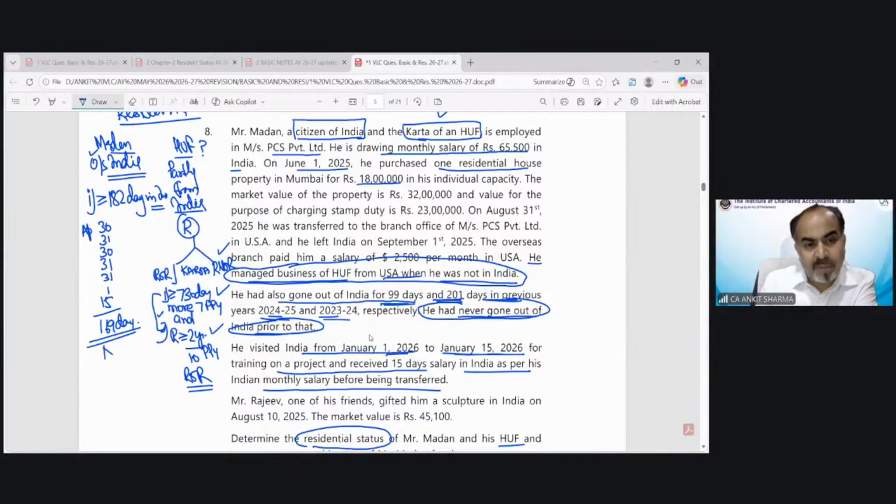So he left India for employment purpose. And if you left India for employment purpose, then only the first condition needs to be checked. And in that situation, he would be considered a non-resident. And that's why the income taxability would be under the total income case. We have to find out the residential status of HUF and this individual in this question. Yes, Nagaraj, control and management, resident, 730 in 7 previous years, more than 729, more than 2 years. Correct, Naveen. Both conditions should be fulfilled.